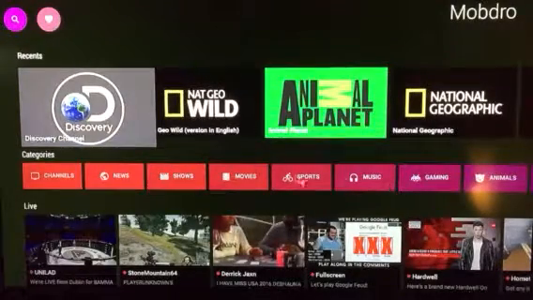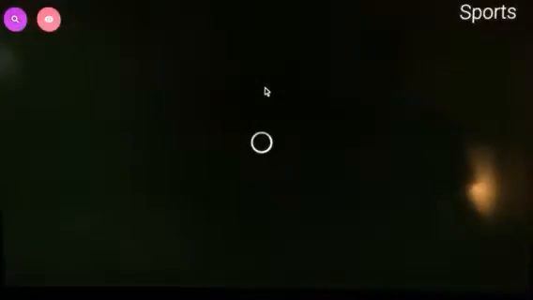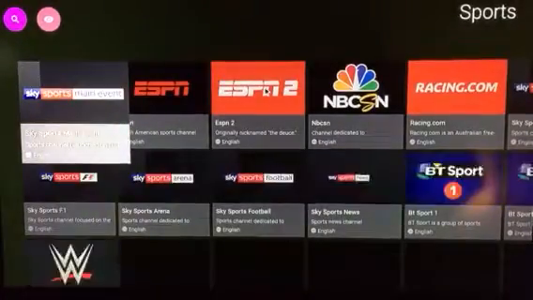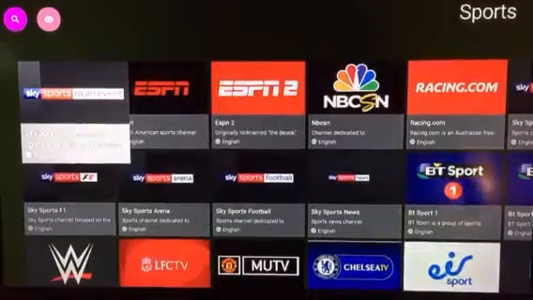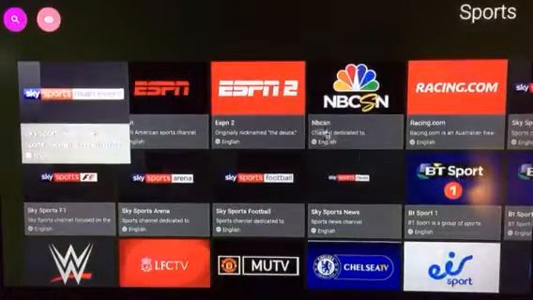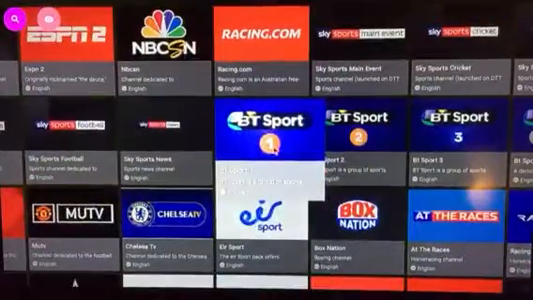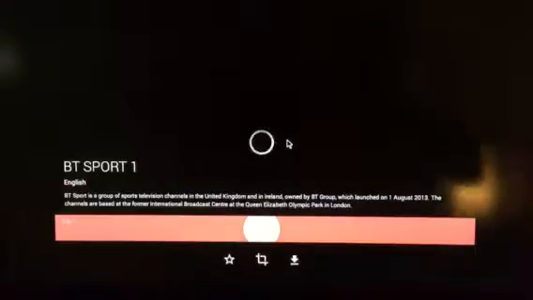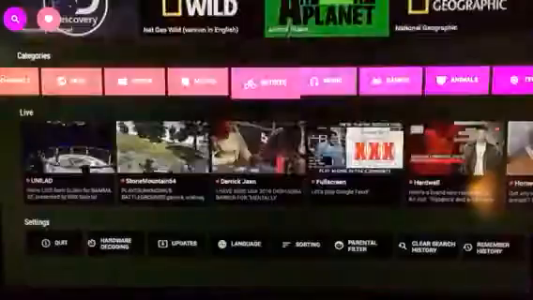So say you just want to watch sports. Say you wanted to watch the UFC fight that was on. This is where you would find it on one of these programs here. My son found it on BT Sports, I think it was BT Sports 1. He just clicked on it and the fight came up. He was able to watch it on here with no problems, and you don't have to pay for the pay-per-view or go anywhere else. Get it right at home.